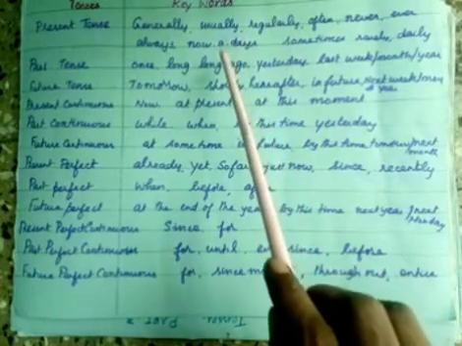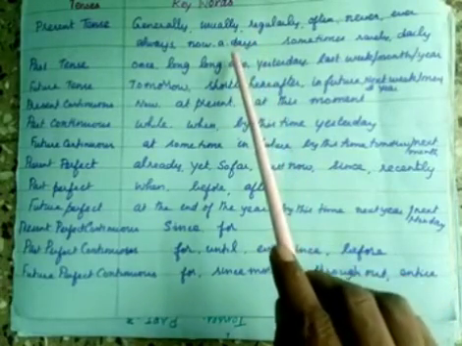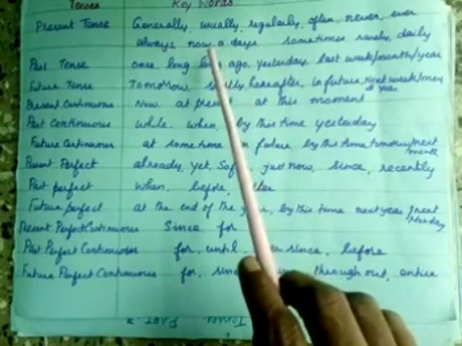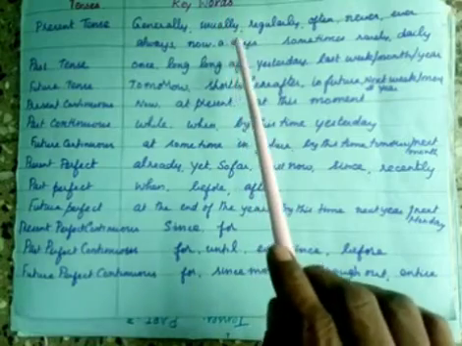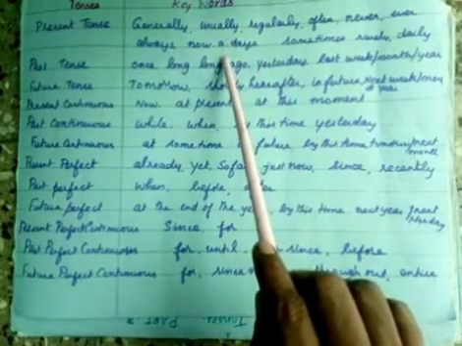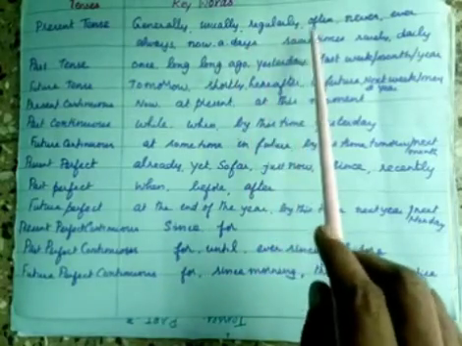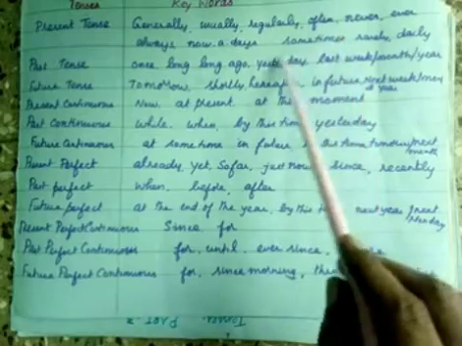I go to office nowadays. They go to office nowadays. Here, for he and she, as they are singular pronouns, we are using es with the verb go. So, goes.